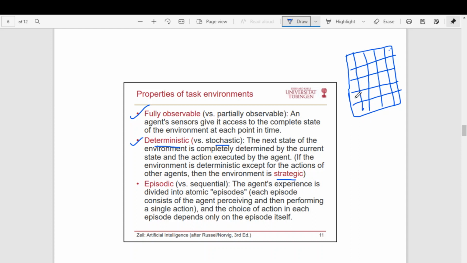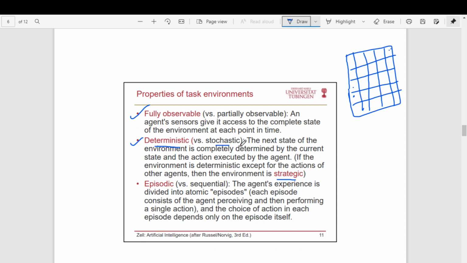So as per the current state, if a particular coin is here, and if you want to move here, then the next state it will be here. That's it. After that, the opponent can move. That's a different story. We are talking about only the next state. The next state depends on the current state and the agent's action. If that is the case, that is called a deterministic environment.